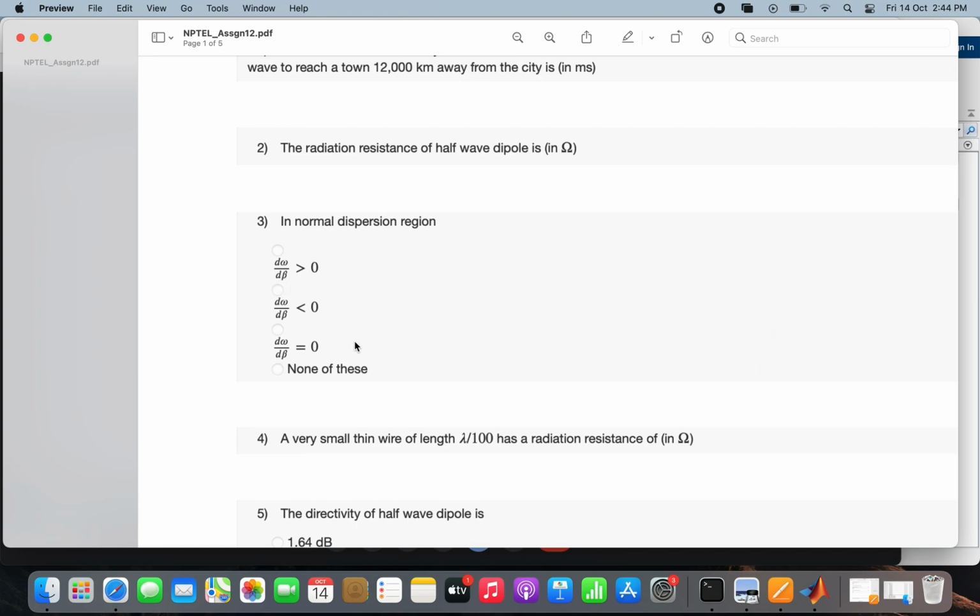Why? Because β is basically 2π/λ, where λ is the wavelength. So β is my wave number. dω/dβ actually gives me my group velocity. And in a normal dispersion region, group velocity is greater than 0. If there is anomalous dispersion, then it is less than 0. So here the correct option is option A, that is dω/dβ is greater than 0.